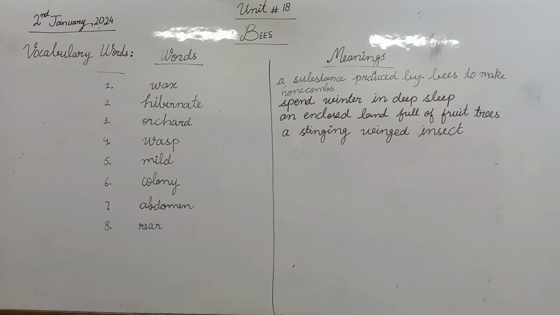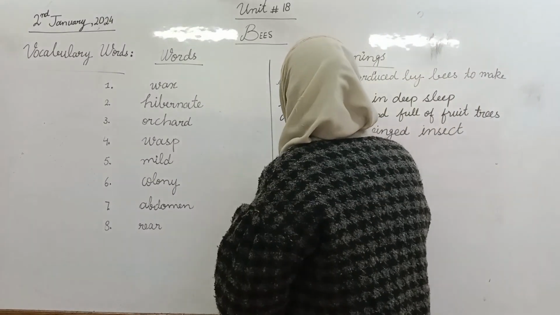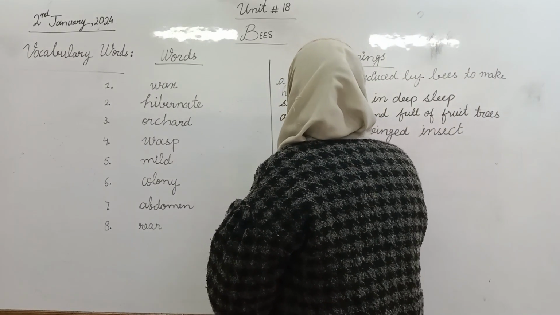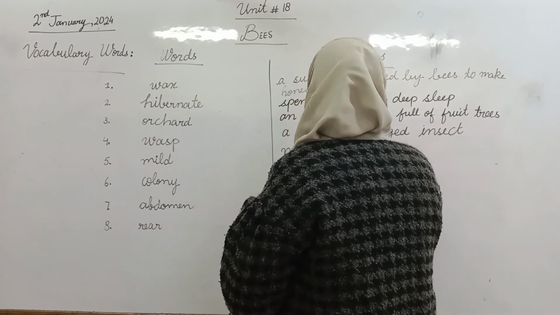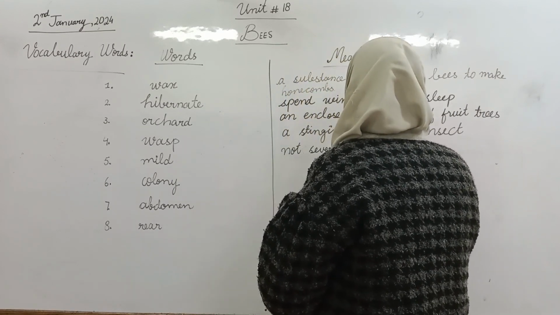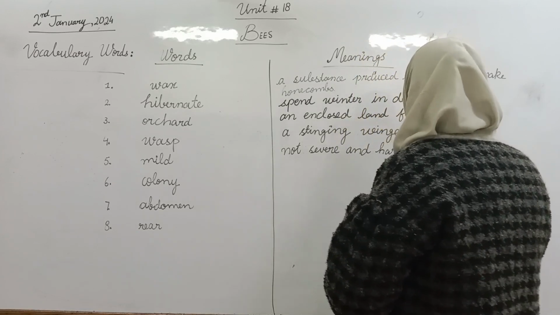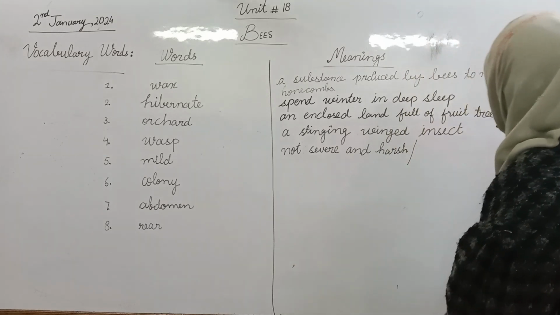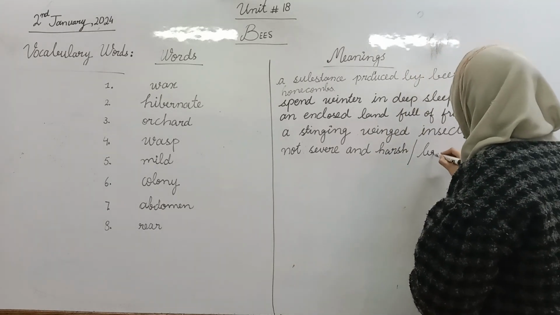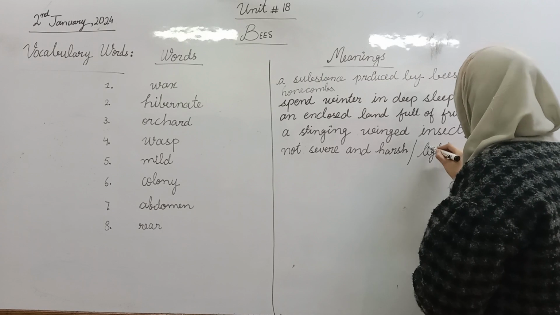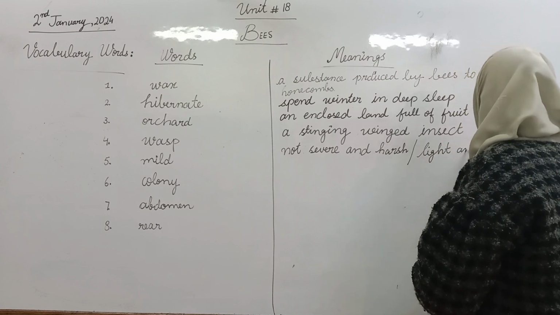Now find the meaning of mild. What is our fifth word? Mild. Yes, now its meaning is very good. Not severe and harsh, and definitely the thing that will not be severe and harsh, that will be light and calm.